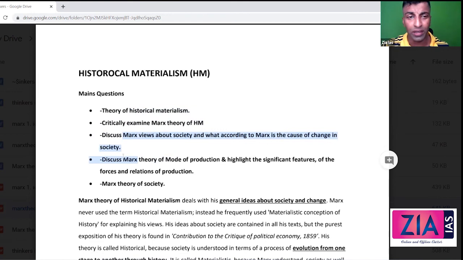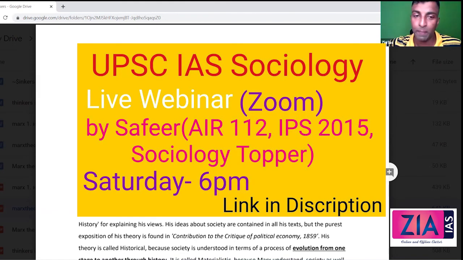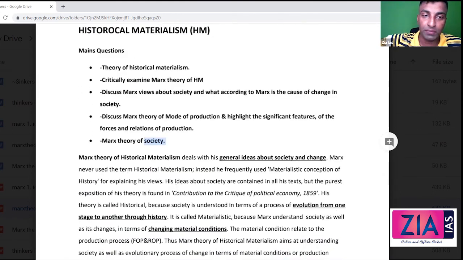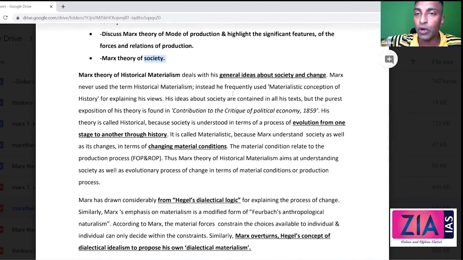And nothing was new here. The good thing is that you will get straightforward, direct questions only. Marx's theory of mode of production: highlight the significant features of relations and forces of production. Even if they're not asking the second part, we will be incorporating that in our answer. Marx's theory of society is nothing but Marx's theory of mode of production. So the first line itself is telling you what this theory is all about. It is nothing but his idea about society and change.